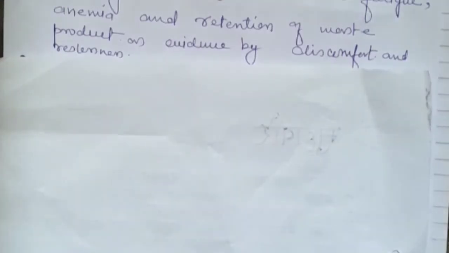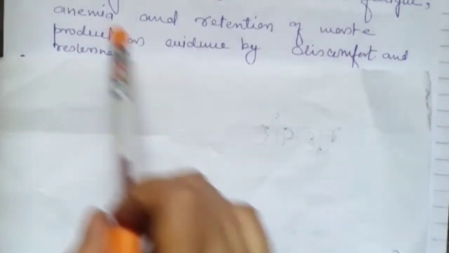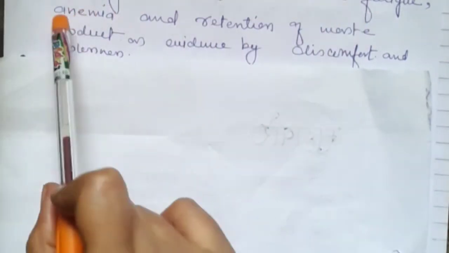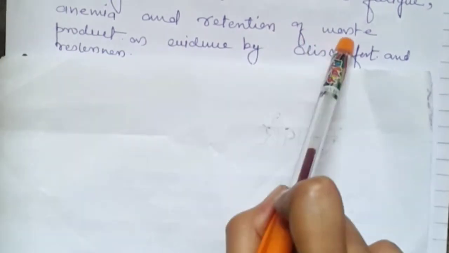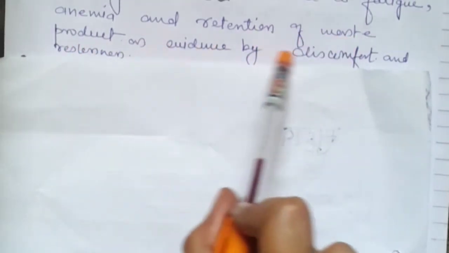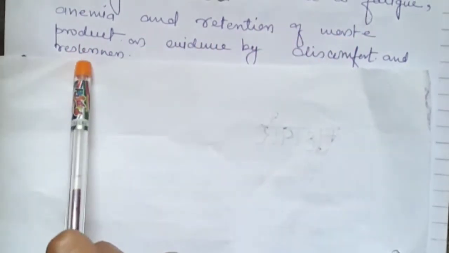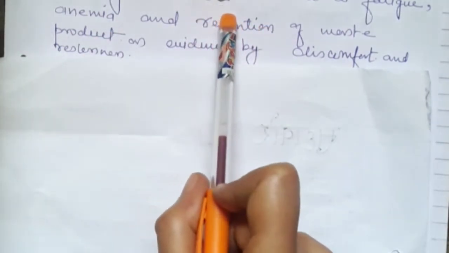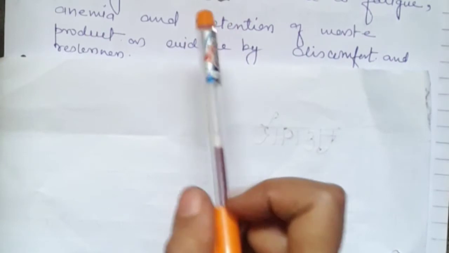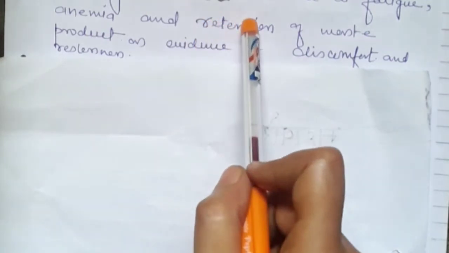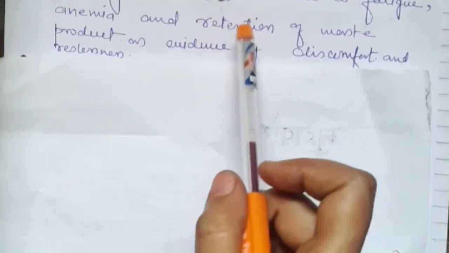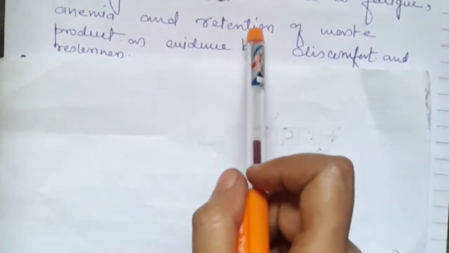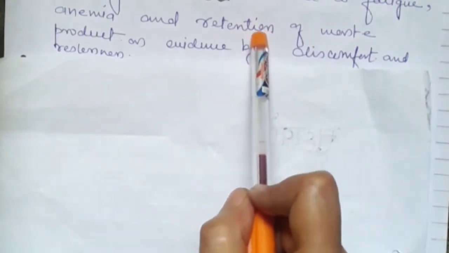So the next diagnosis is activity intolerance related to fatigue, anemia, and retention of waste product as evidenced by discomfort and restlessness. It is very obvious that if the patient is not able to urinate, then there will be retention of waste product in the patient's body.